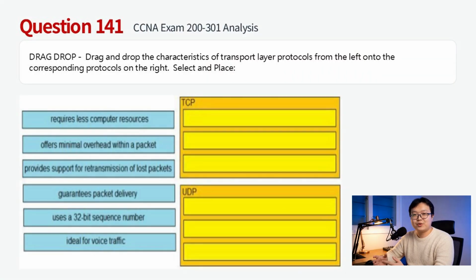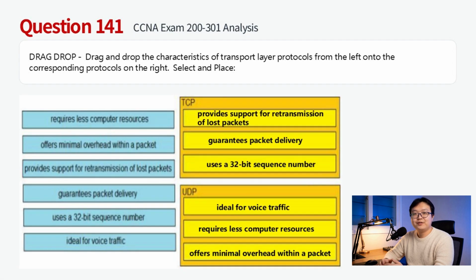TCP is a connection-oriented, reliable protocol. It guarantees delivery by using sequence numbers and retransmitting lost packets, which requires more overhead and resources. UDP is connectionless and unreliable, offering minimal overhead and low latency, making it suitable for real-time applications like voice traffic. Therefore, the answer to this question is shown in the figure above.